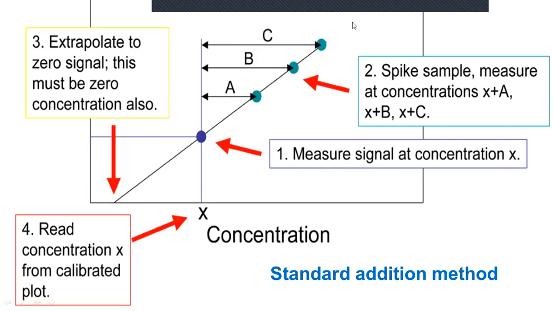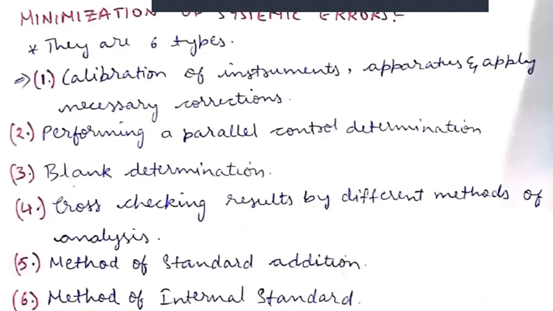By using this linear graph, we can minimize the errors, right? So what we are finally doing here is adding the standards at different percentages. We are fixing the same concentration of the sample, the sample percentage will be the same, that is 1% only, but the standards that we are adding will be changing: 10%, 20%, 30%. So finally we can get a linear graph, right? By using this standard addition method, we can easily control the errors. And the next one is called the internal standard method. So what is the internal standard method?